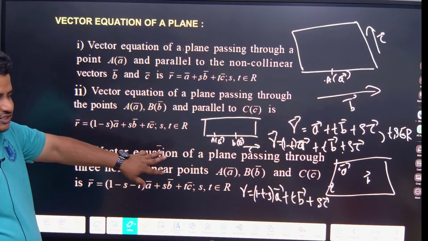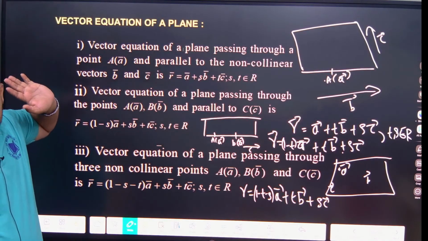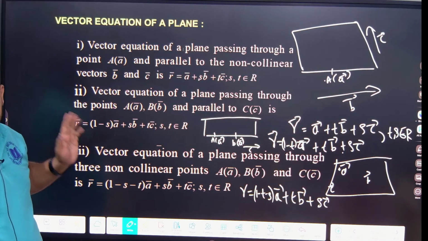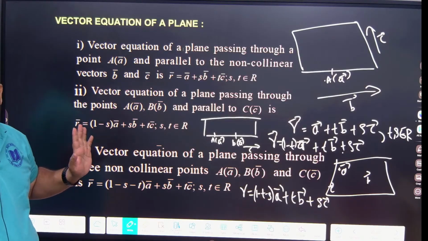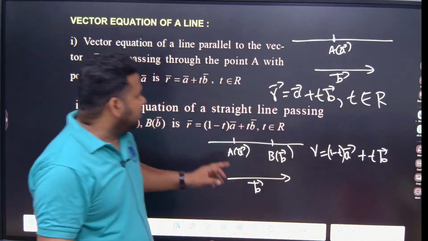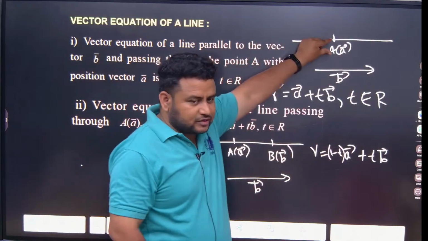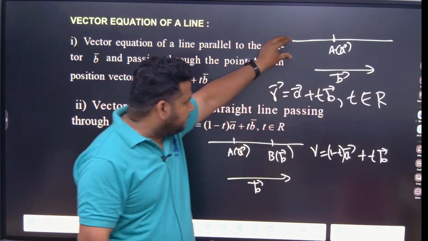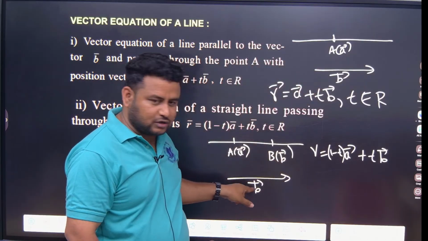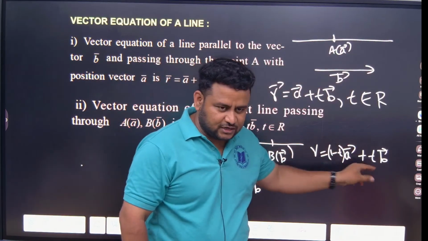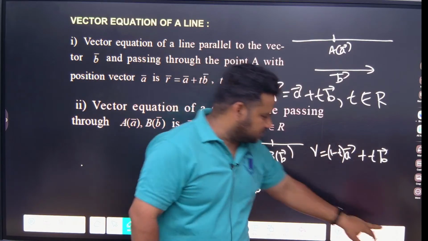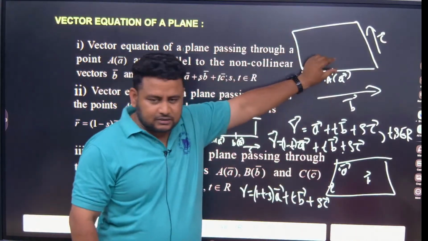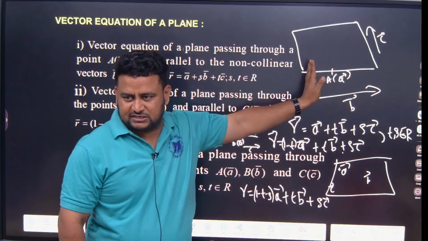So here 3 conditions, there 2 conditions, that's all. When it comes to vector equation of a line, you must know where to use what. If you talk about passing through a single position vector and parallel to another vector, you will write it as A plus tb. Passing through 2 position vectors and parallel to another vector, you will write A plus tb only, but for A you will write 1 minus t.